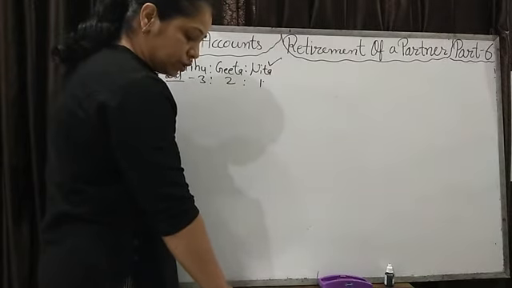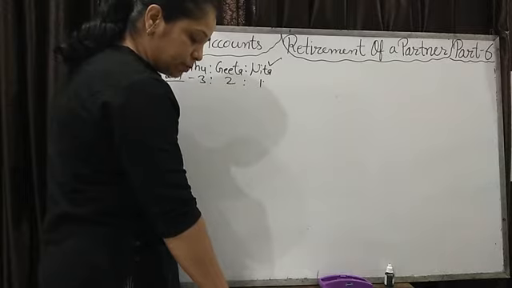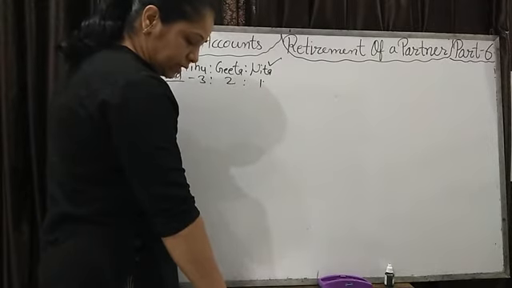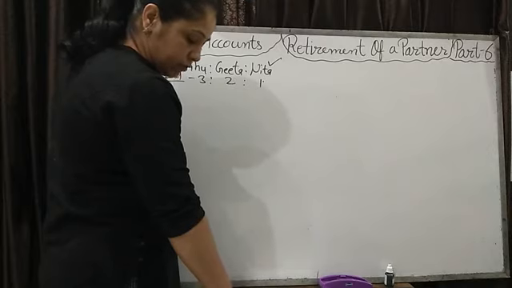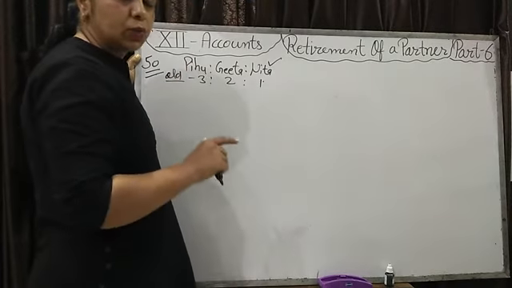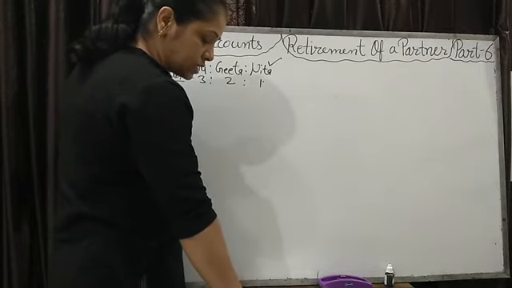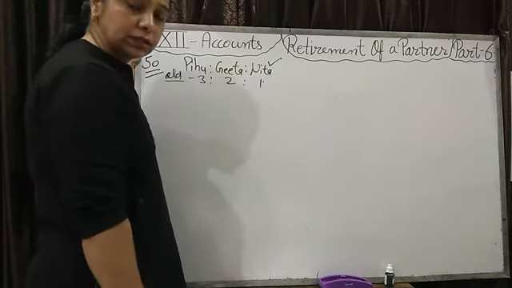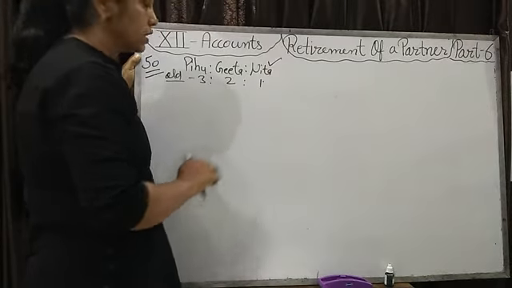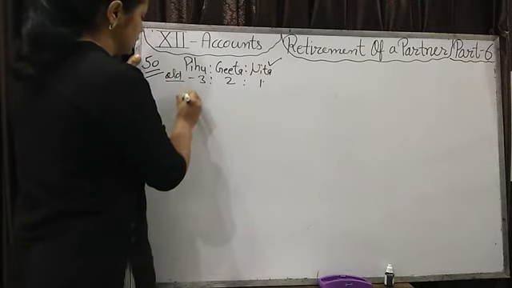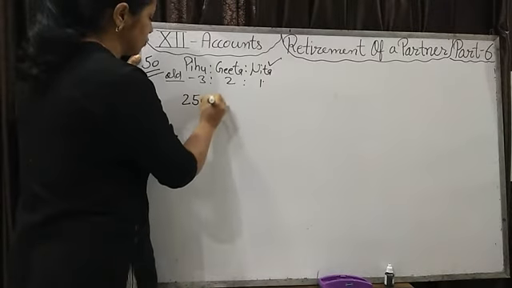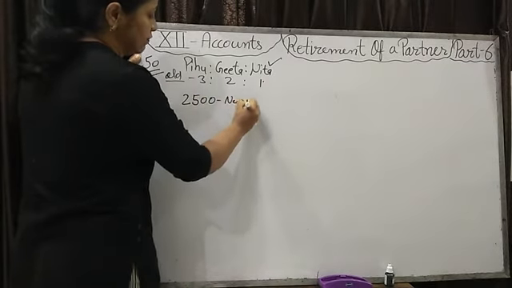Now, why have I chosen this question? Provision for doubtful debts is to be raised to 10% of the debtors. The excess provision is to be created from the reserve. We have to make the provision equal to 10% of the debtors. How much are debtors given? 25,000. 10% of 25,000 is 2,500. Now we want to make the new provision of 2,500.